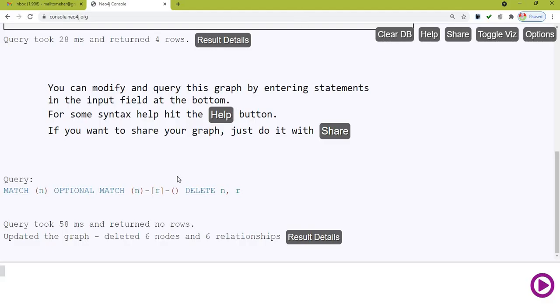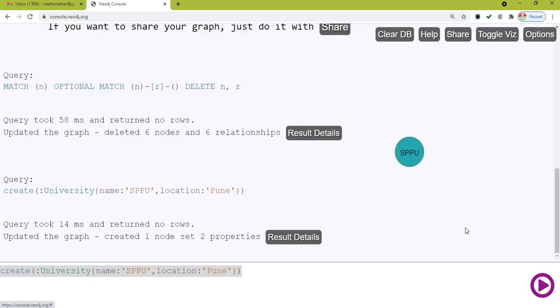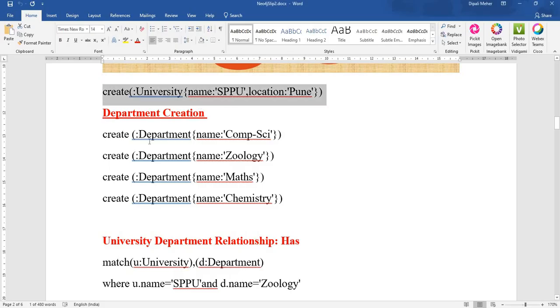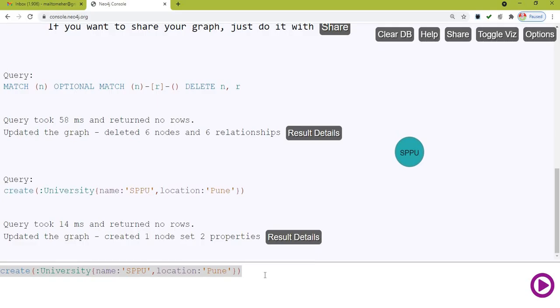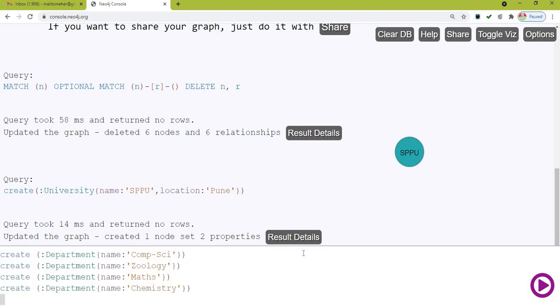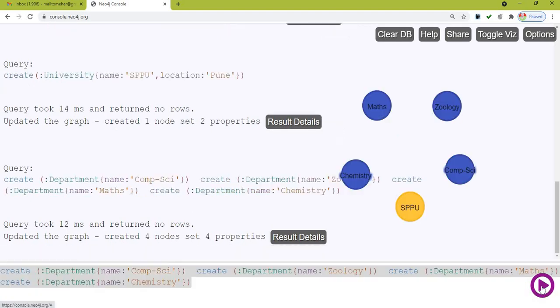You know how to start Neo4j now. I have already cleared the database. I have just copy pasted the query. I will click on the execute button. See, the university node is created. Now let us go for department creation. Department names: computer science, zoology, maths, chemistry. Quickly I can copy paste all the departments and paste them here in Neo4j. See, the different departments will be created.